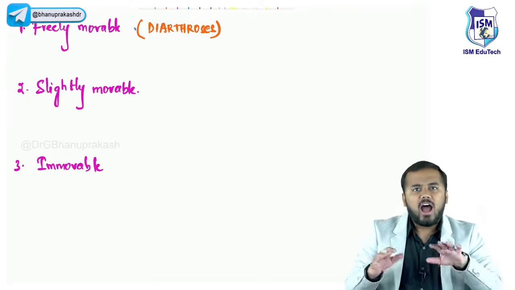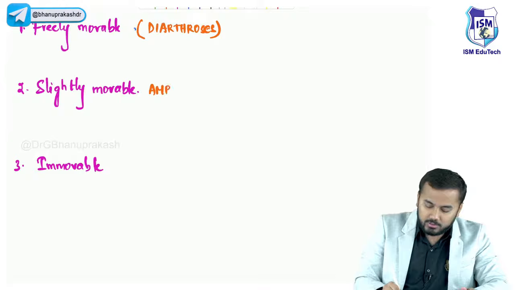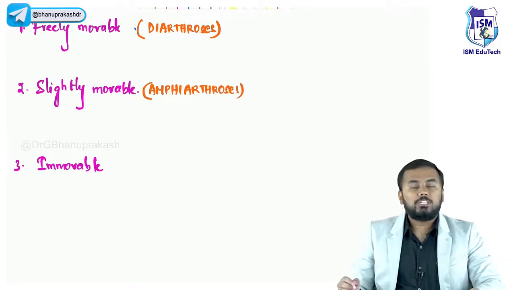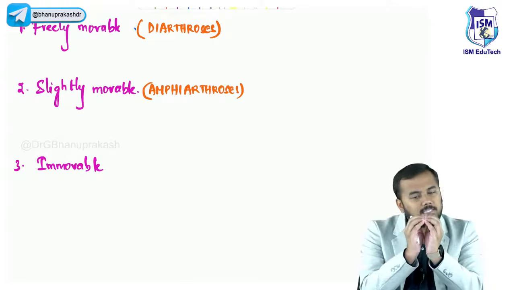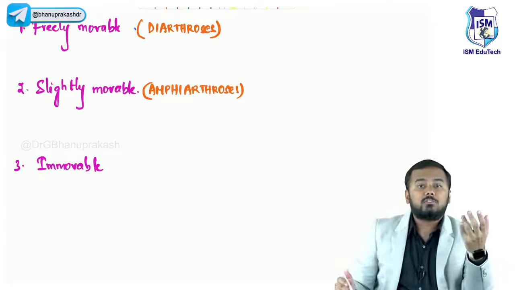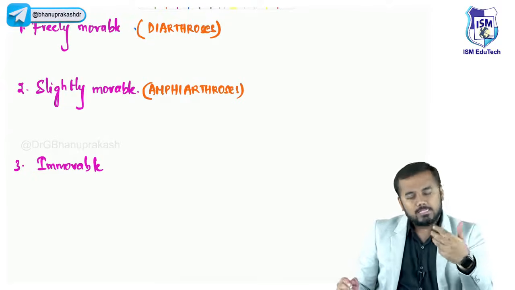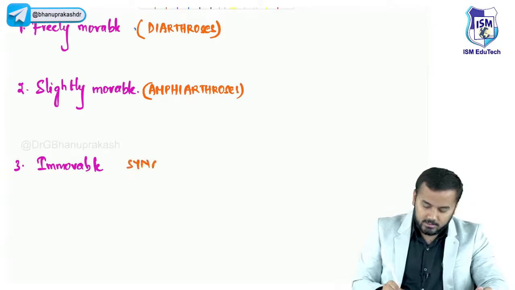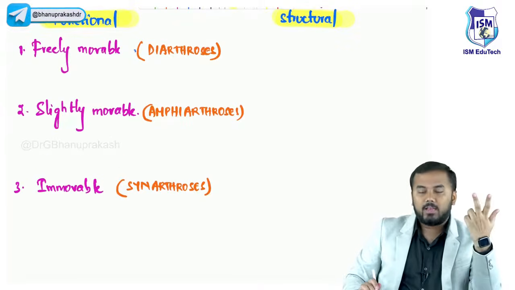Slightly means half, what do you call half? Amphi, right? These are called amphiarthrosis. And immovable joints, they are not moving. Why? Because the two bones are completely fused, therefore they are not moving. So these are called synarthroses. Syn means fusion, and arthrosis means joint. Fusion of joint is called synarthrosis. So we have three different types of joint: diarthrosis, amphiarthrosis, and synarthrosis.